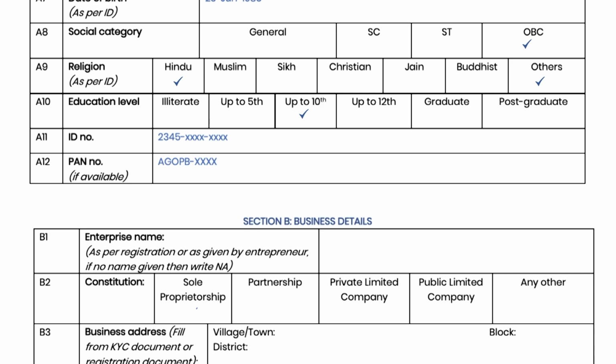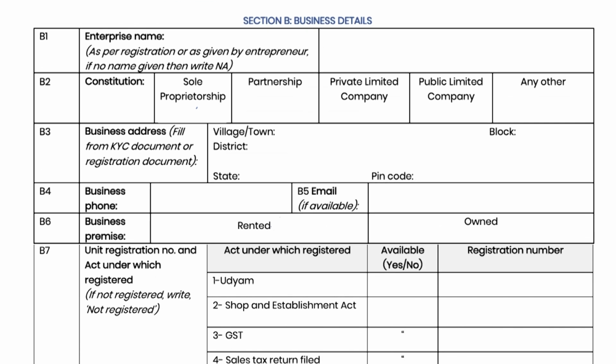Section B. Next is Section B of the format. This section is to collect the business details. In B1, fill enterprise name as per any formal business registration document like Udyam registration. If there is no registration, then any name as given by entrepreneur to her business can be entered. In B2, tick the business's legal form.